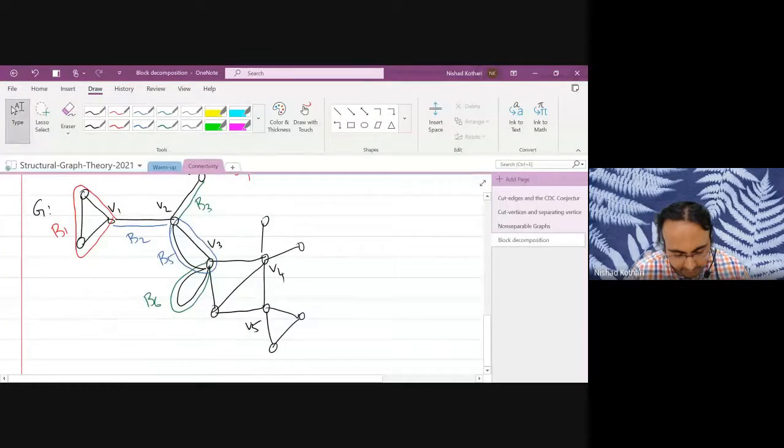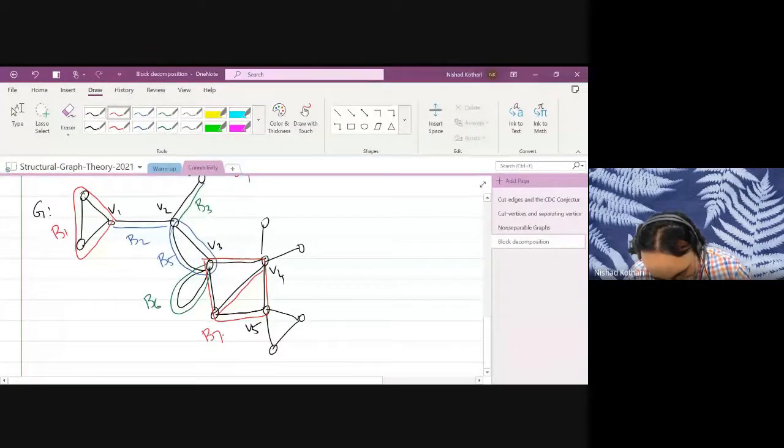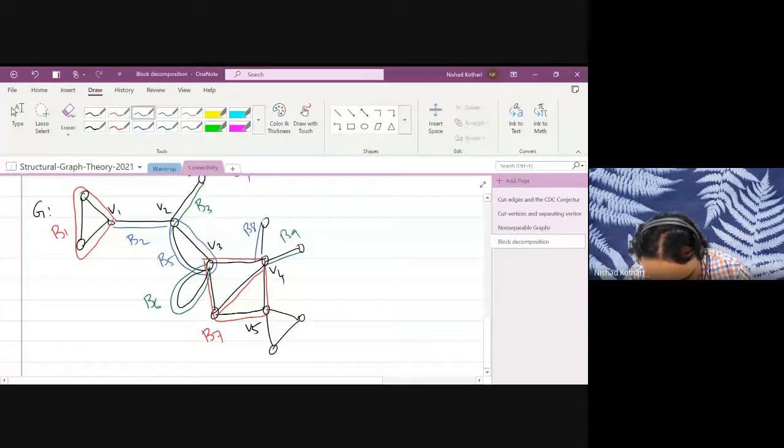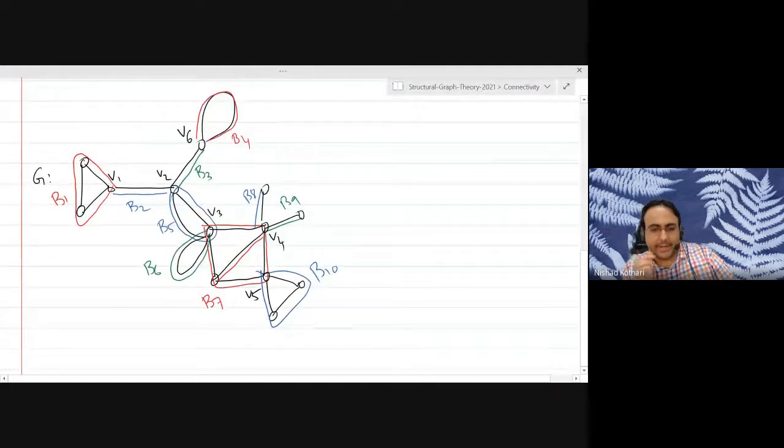So do you see 6 blocks or many more blocks? Yeah, there will be many more. Actually, there will be many more. B7, B8, B9, and let's see, B10. Okay. So if you apply the definition, you will see that there are exactly 10 blocks.